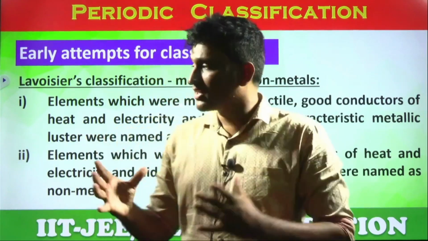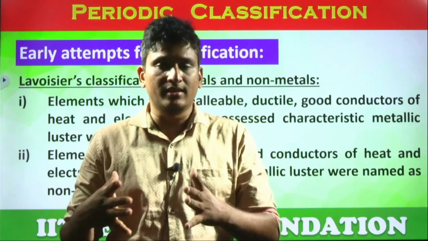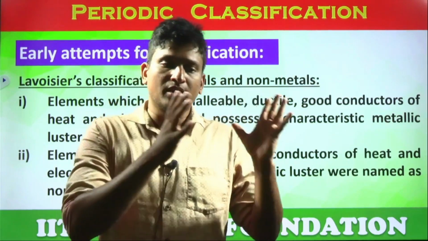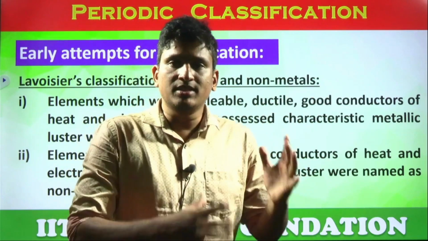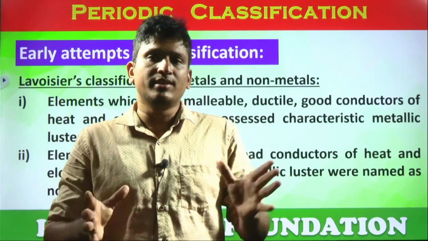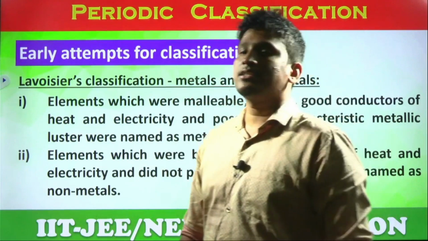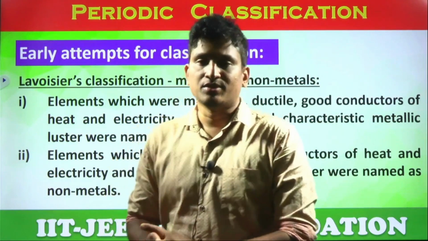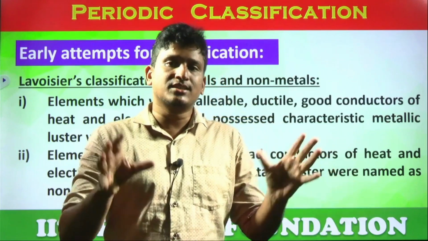So when it comes to classifying the elements, early classifications were also done, but you already know that from the olden times you didn't have all 118 elements. Yes or no? So these elements were discovered over a period of time. So not all the elements were included in all these classifications. The first early attempt was done by the scientist Lavoisier. Lavoisier, students, he tried to classify the elements, whatever the existing elements at that time.